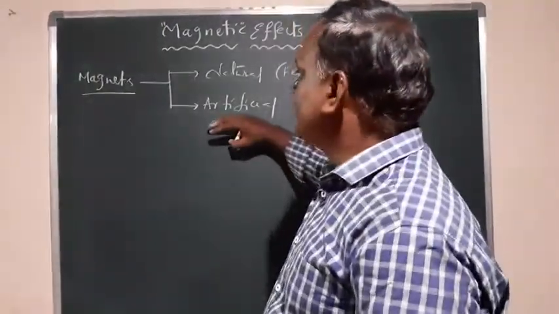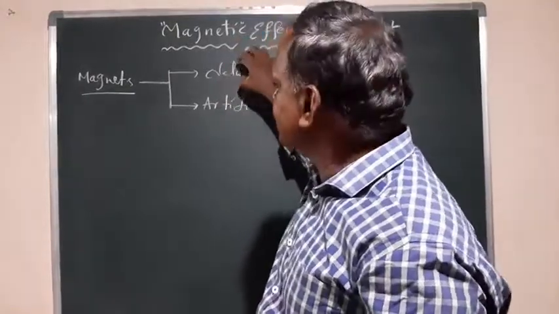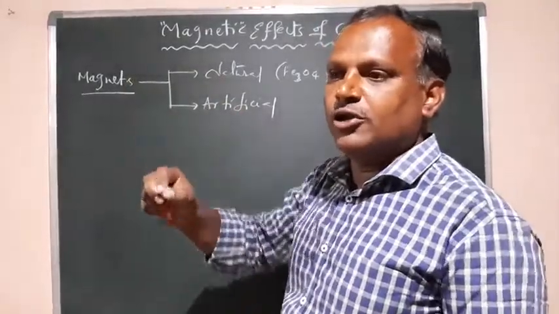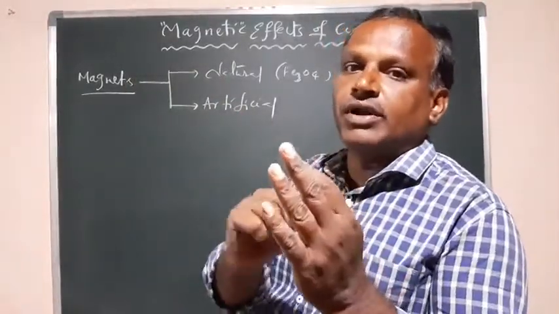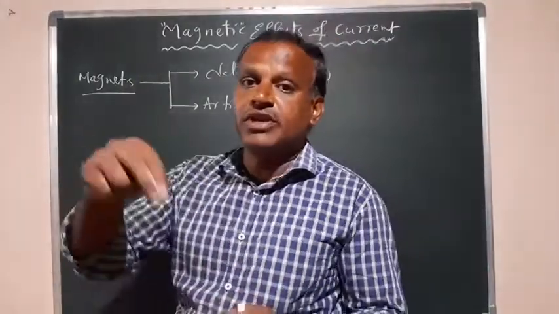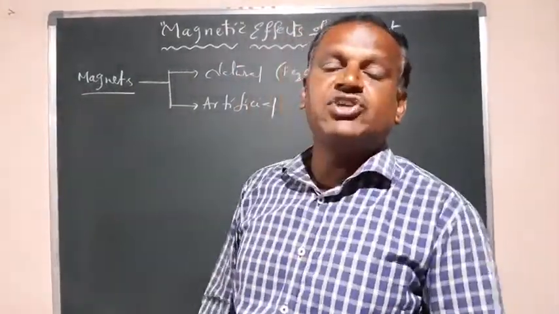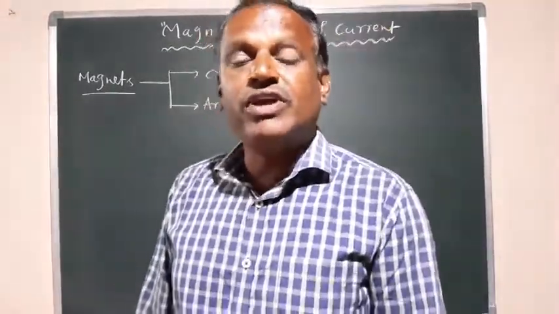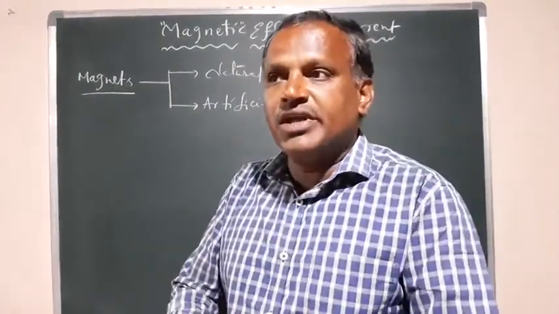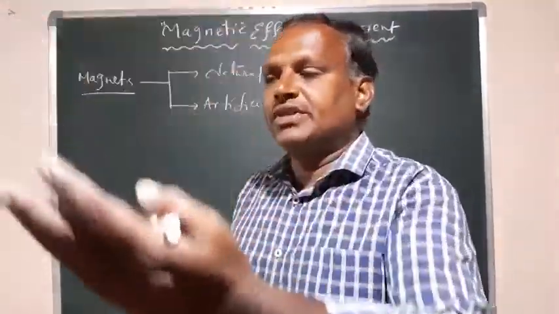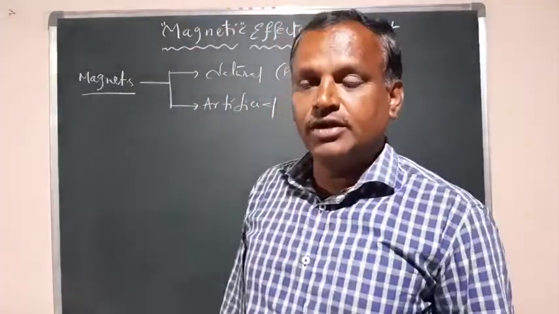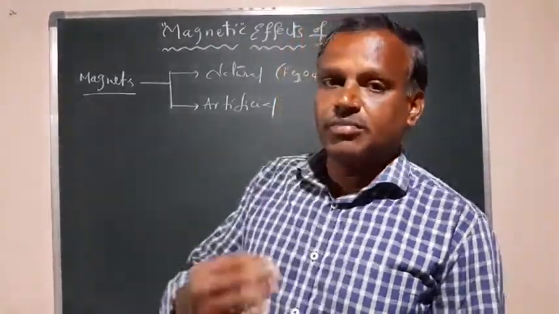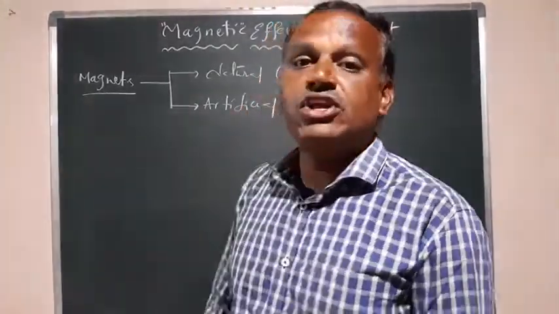Artificial magnets are made from natural ones: by taking some iron, nickel or cobalt and rubbing it with the natural magnet, the iron also gets attraction properties for other materials, so it also acquires magnetic properties. When an object gets magnetic properties by rubbing with a natural magnet, we call it an artificial magnet.